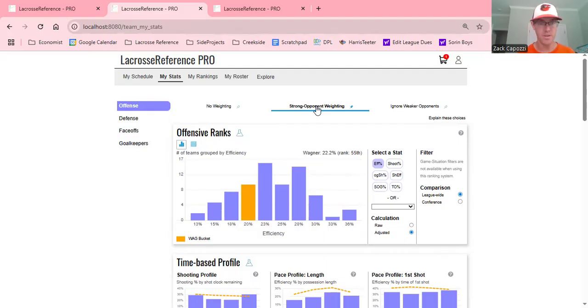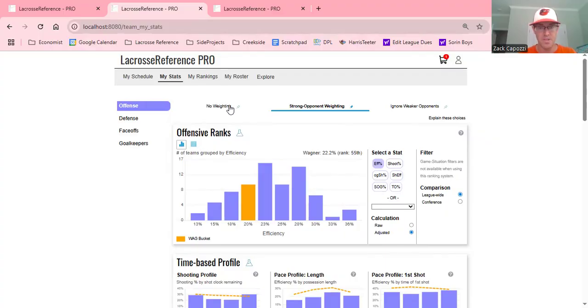We want to weight your numbers against teams that are very strong. And so the way that this works is basically stats accrued against the worst team in the country only affect your rating and your ranking 1% of the amount that a game against the best team in the country would. So the games that you played against the best teams have the biggest impact on your ranking.